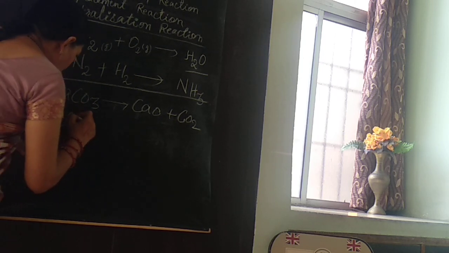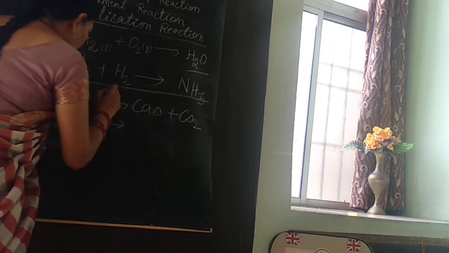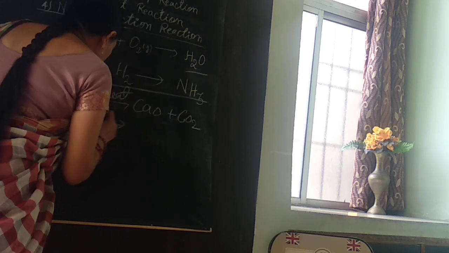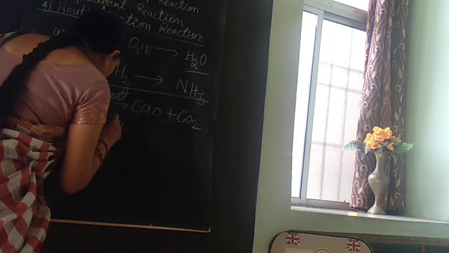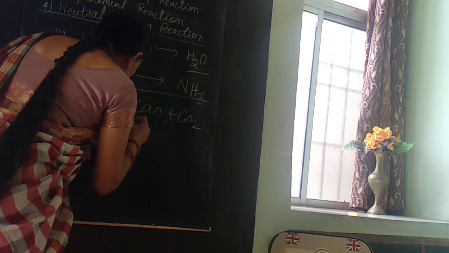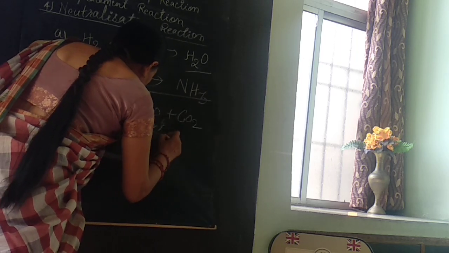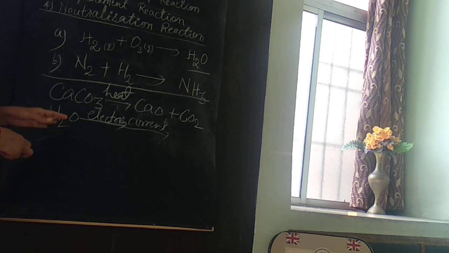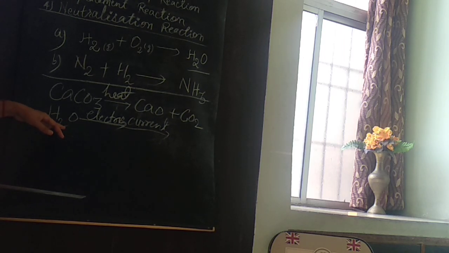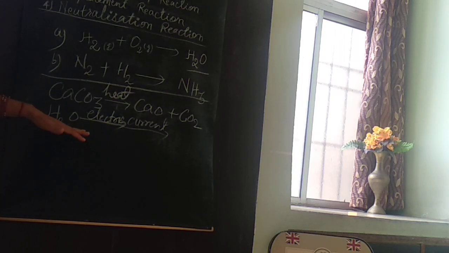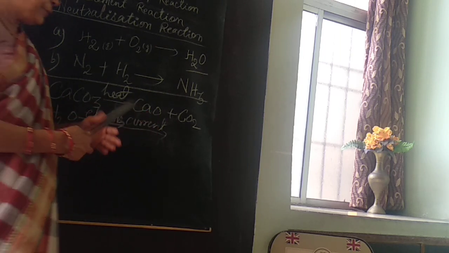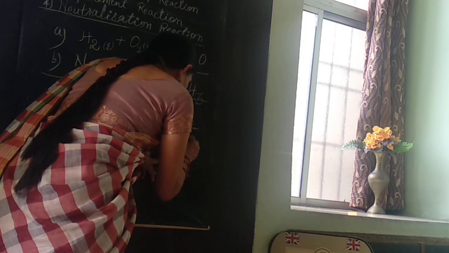Now we are taking water molecule. When electric current passes through the water molecule, it breaks down into hydrogen and oxygen.